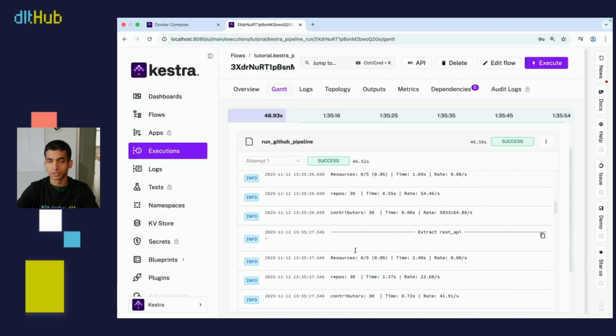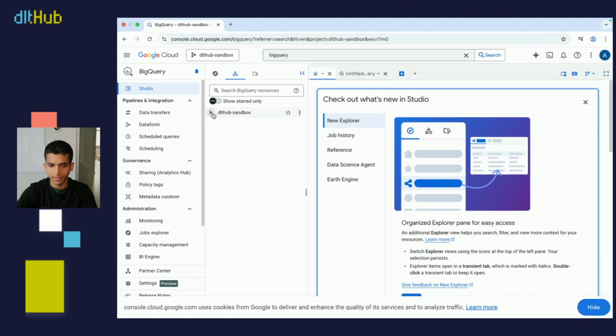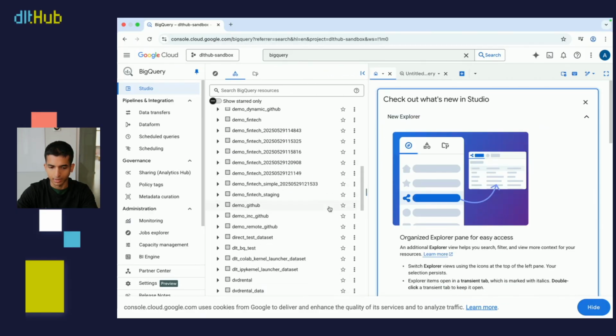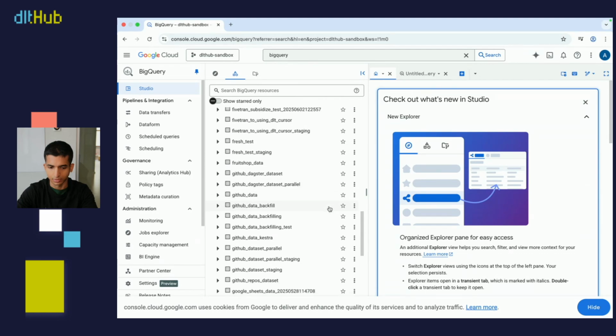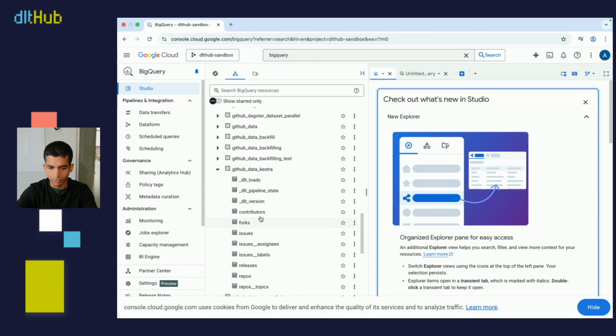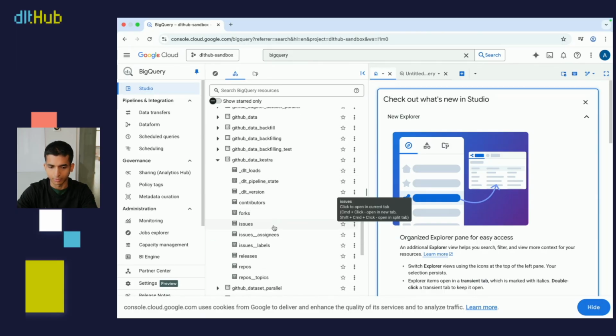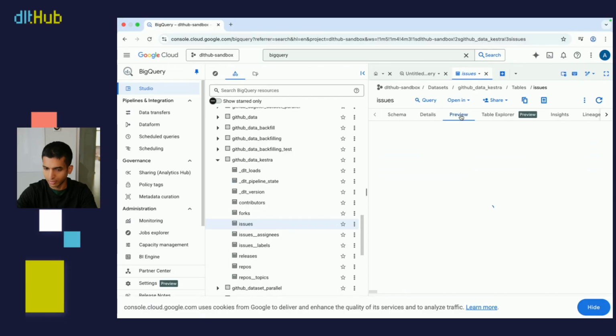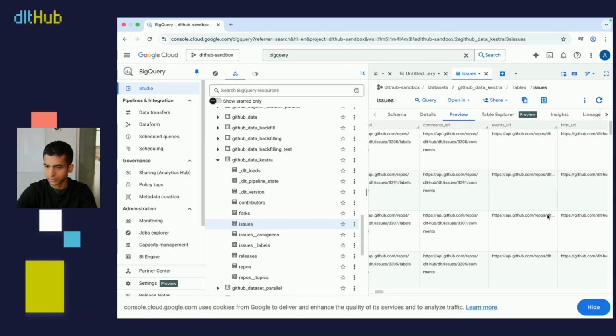If I want to, I can also go directly to the BigQuery database and confirm that the data has been loaded. So let me do that very quickly. So here we are at the BigQuery database. So I'm just going to open up all our tables and hopefully I can find my database. So, here we go. So I've got everything loaded here, all the tables. If I want to do a preview, I can simply click on a table of my choice and just click on preview. And there we go. So we've confirmed that everything has been loaded successfully.